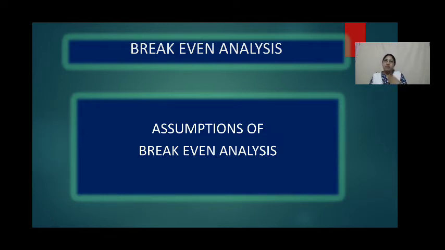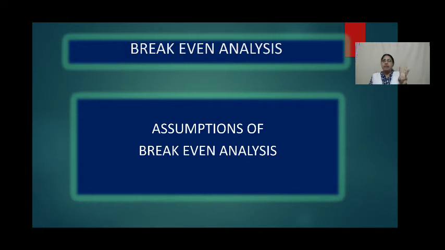This assumption we take before doing any break-even analysis. The second assumption is that cost and revenues are influenced only by volume.